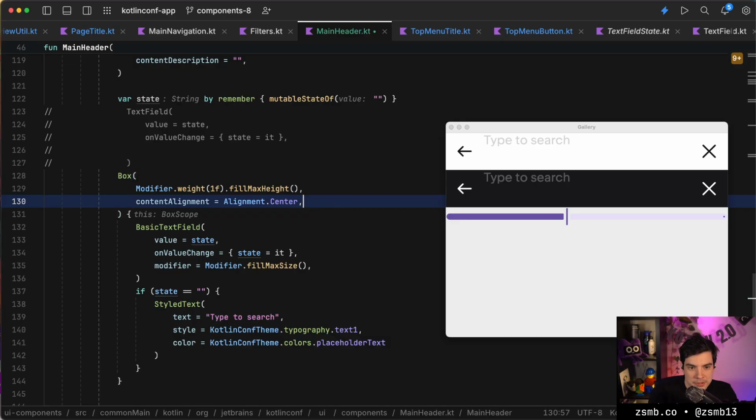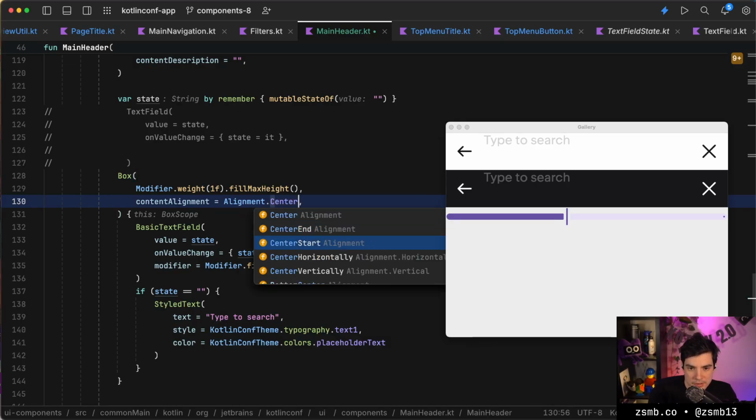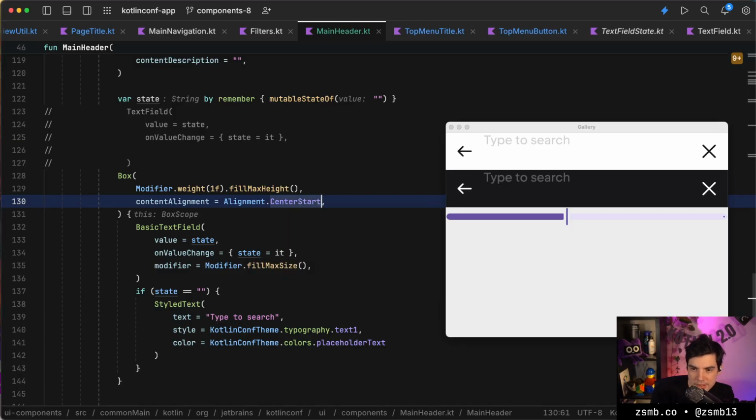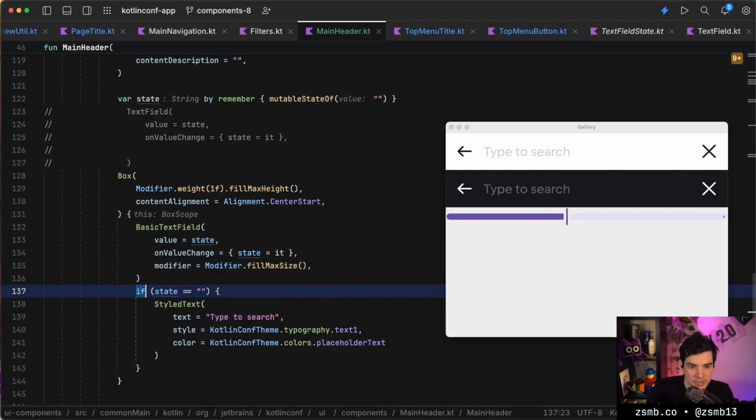Okay, I want to put all of these things in the center of the box, rather center start. Let's see if that works. Yeah, I mean, this looks quite legit. The text field is, well, misaligned. And the type to search thing just pops out of place, which is a bit ugly, so we can try animated visibility again.